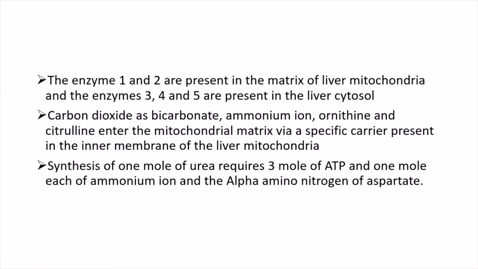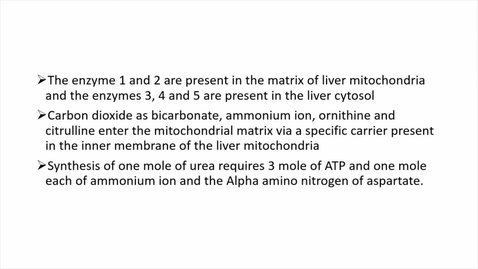Then it is clear that the enzyme 1 and 2, that is CPS1 and ornithine transcarbamylase, are present in the matrix of liver mitochondria, and the enzymes 3, 4 and 5 are present in the liver cytosol. Carbon dioxide as bicarbonate, ammonium ion, ornithine and citrulline enter the mitochondrial matrix via a specific carrier present in the inner membrane of the liver mitochondria. Although we have not mentioned those specific carrier proteins, yes, there are carrier proteins for the incoming and outgoing